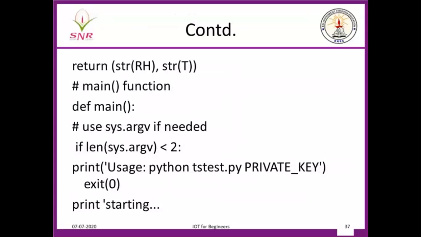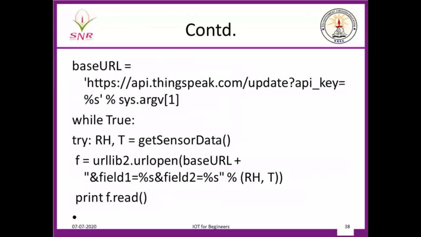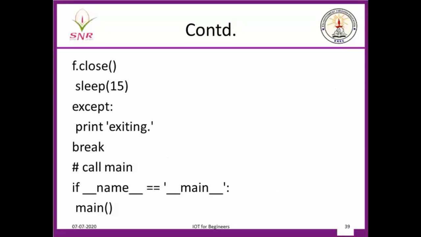So you check whether the argument count is less than 2. If it is less than 2, you exit your program. Otherwise, you get the second argument. The arguments will be like the 0th argument and the first argument. The 0th argument will be your program. The first argument will be your ThingSpeak channel API key. So give it to the base URL, get the temperature and humidity, pass it as the argument of this urllib2 function, get the file handler, read the file handler, and it will be displayed in your cloud. Come out and this is your program.